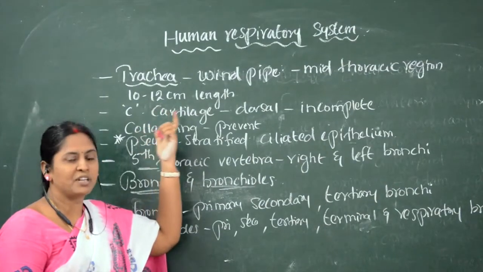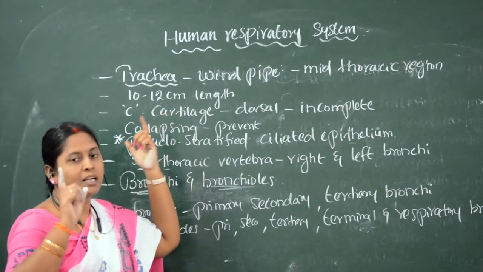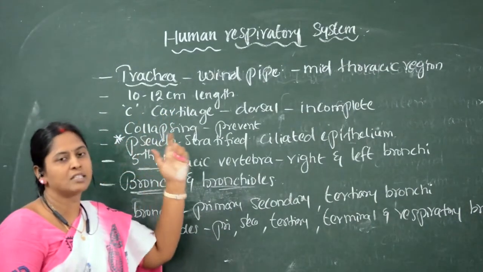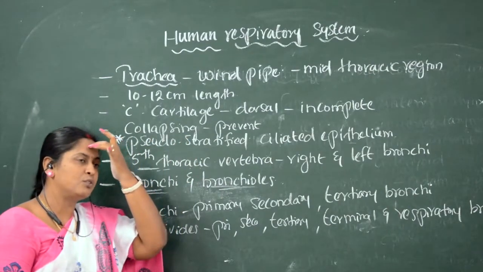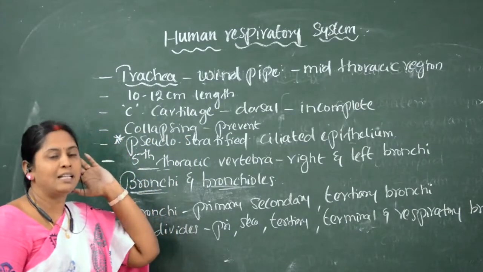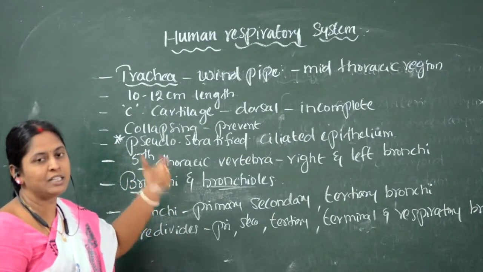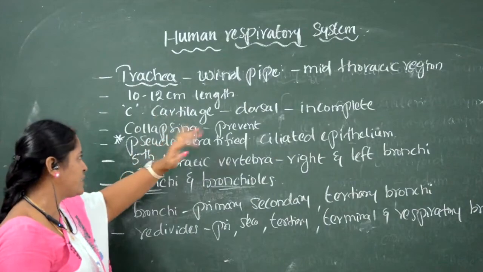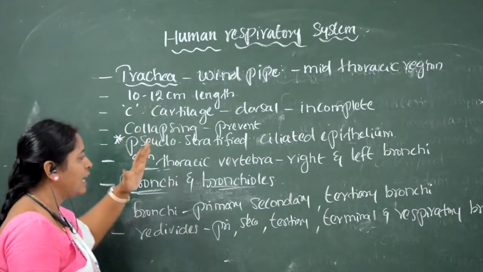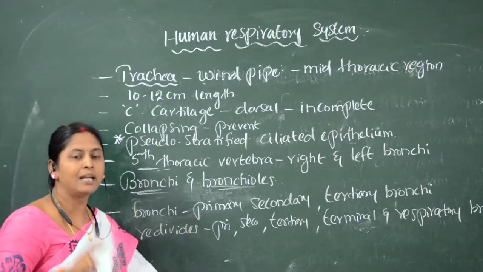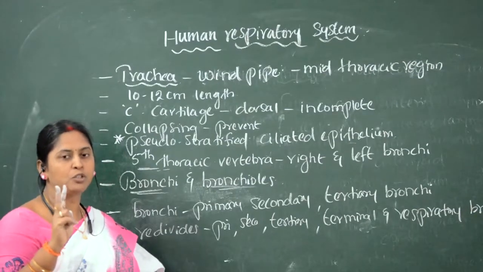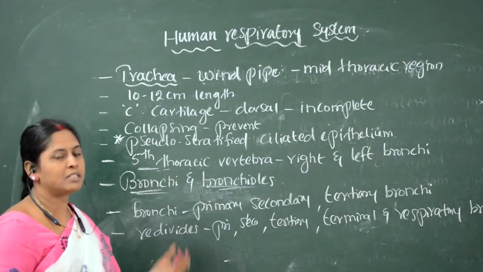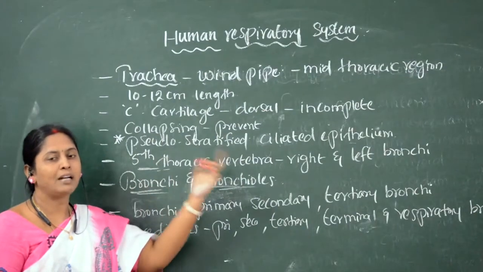Already we have seen the trachea is a windpipe which extends till the mid-thoracic region. It is lined with pseudostratified epithelium and is covered with C-shaped cartilages which are incomplete at the dorsal side, preventing it from collapsing. So this trachea at the fifth thoracic vertebra divides into two branches. What are the two branches? Right bronchus and left bronchus.